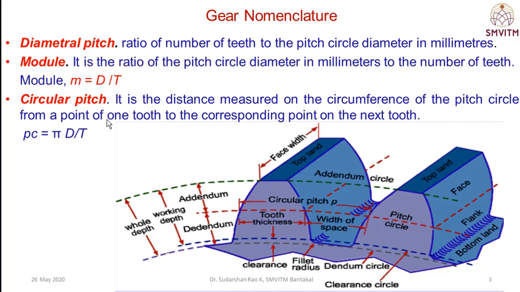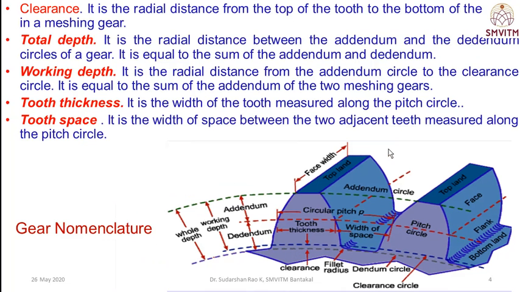Then the circular pitch. It is the distance measured on the circumference of the pitch circle from a point on one tooth to the corresponding point on the next tooth. That is the circular pitch. Circular pitch is represented as pi into D, the circumference, divided by the number of teeth. Pi D by number of teeth is the circular pitch. This is also an important parameter.